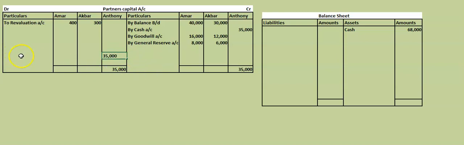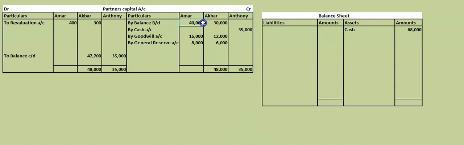It is called as what? This is the new balance of the partners. To balance carried down. Balance carried down. Antony's capital now is how much? 35,000. Here we will total now. 48,000. So 48,000 is the total. 48,000 minus 300 it is 47,700.